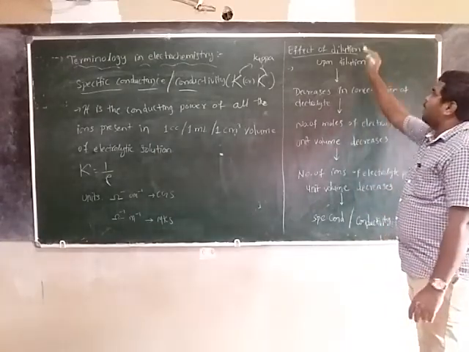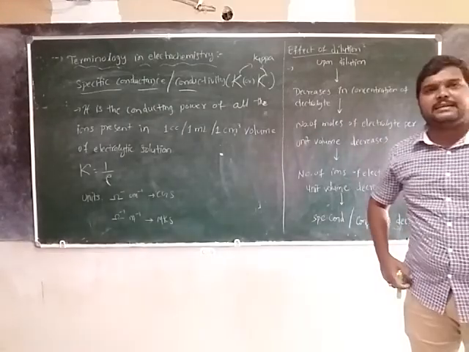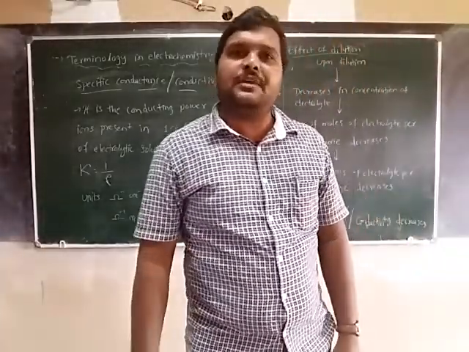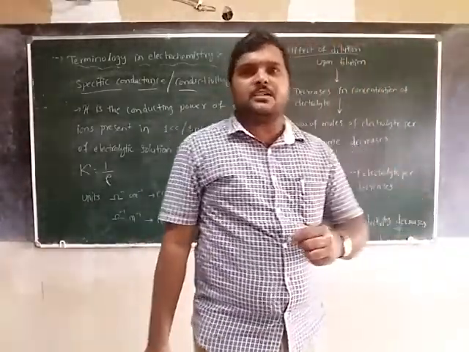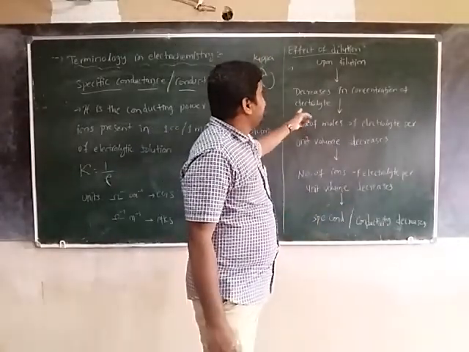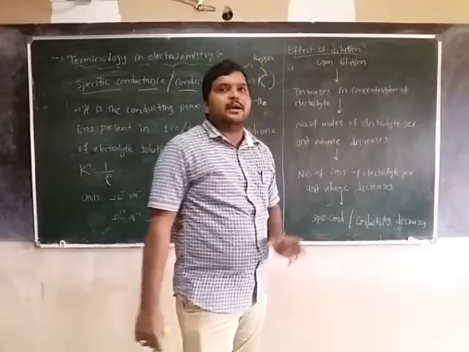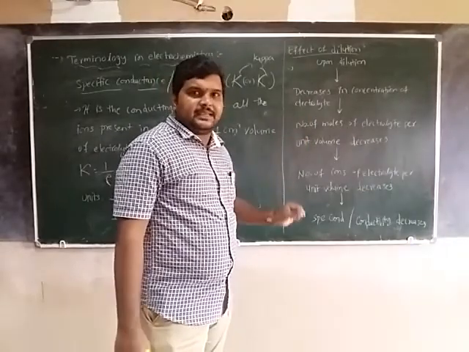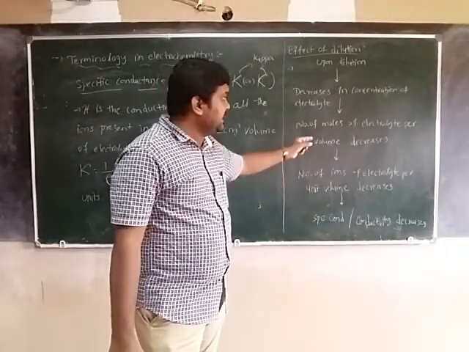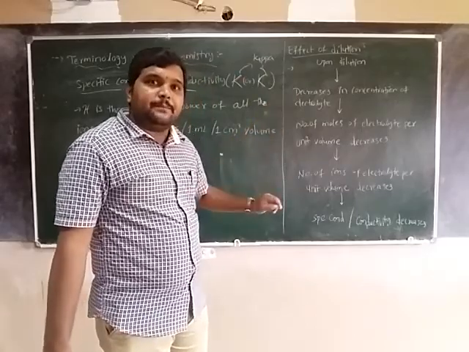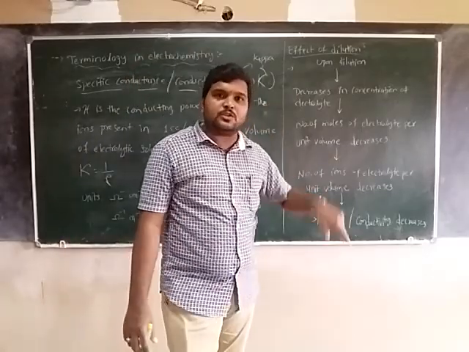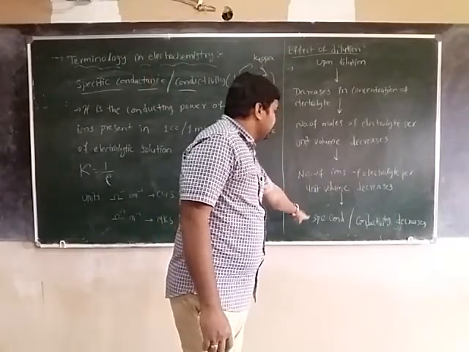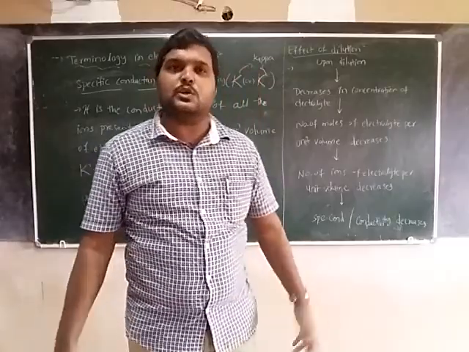So, effect of dilution. What is the effect on specific conductance or conductivity upon dilution? Upon dilution, what will happen generally? The concentration of the electrolyte decreases, first thing. By decreasing the concentration of electrolyte, the number of moles of electrolyte per unit volume decreases. If the number of moles decreases per unit volume, at the same time the number of ions of electrolyte per unit volume also decreases. Yes or no? Consequently, specific conductance or conductivity also decreases.